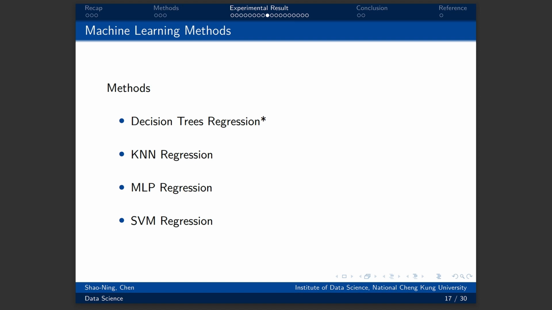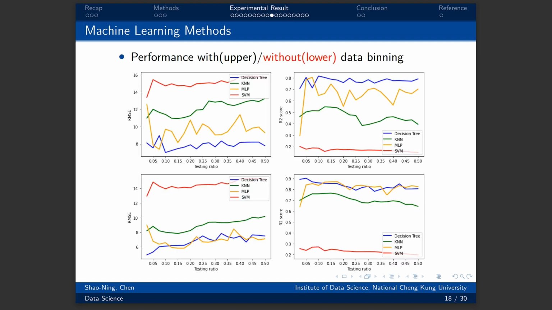Let's see the machine learning methods. The upper two plots are the results with data binding. Unfortunately, the performance does not improve for machine learning methods. At 15% testing ratio on KNN regression, we can see that the RMSE increased from 6 to 8.2. R2 score decreased from 0.75 to 0.55.